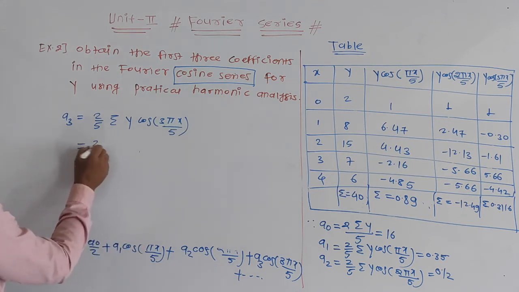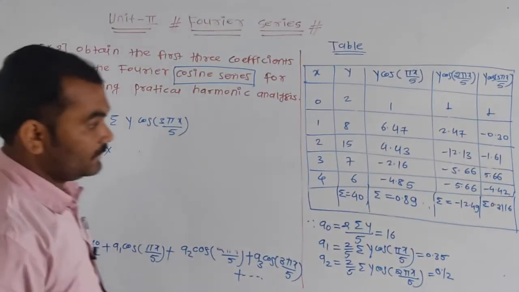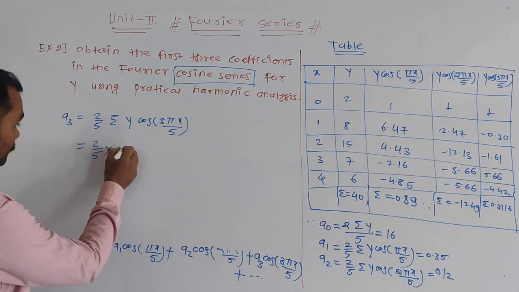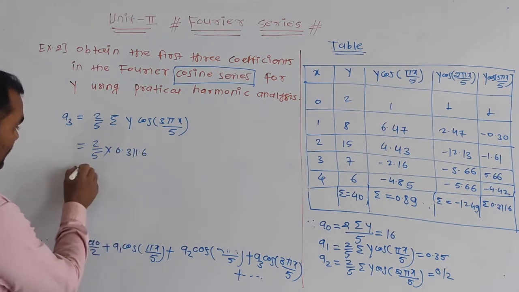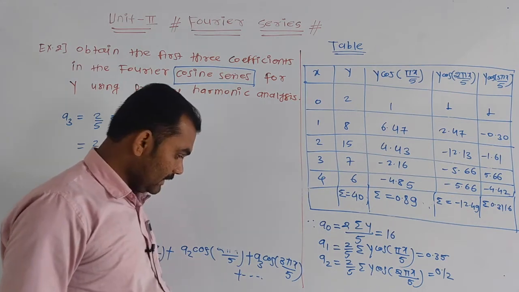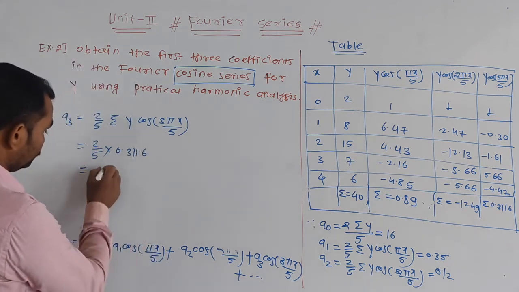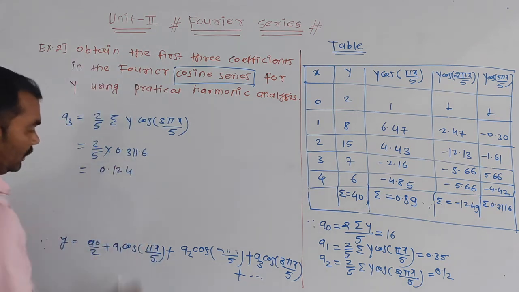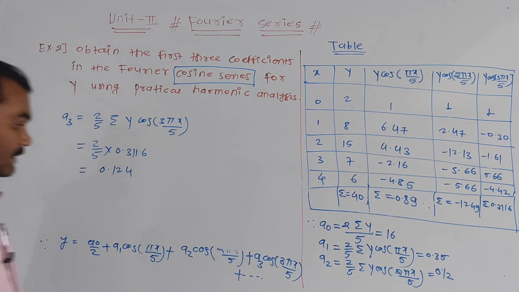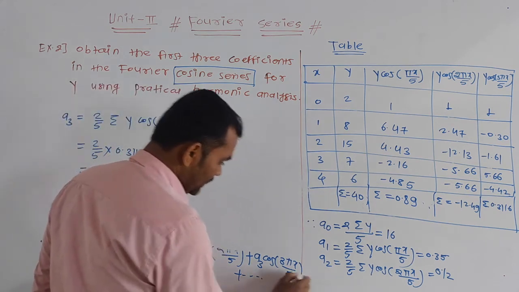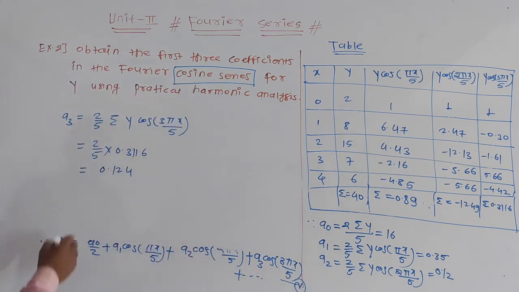We get 2 by 5 into 0.3116, and this a3 is 0.124. Suppose this is your equation 1.